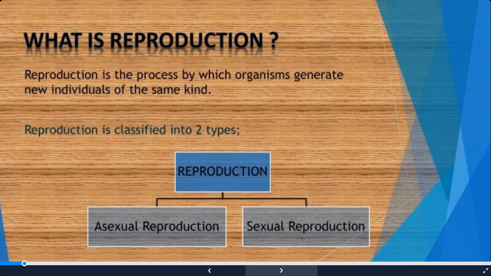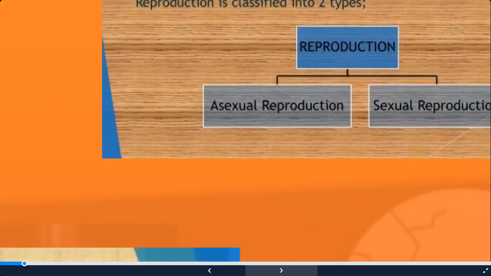Now, what is reproduction? Reproduction is the process by which organisms generate new individuals of the same kind. Reproduction is fundamentally classified into two types. It may either be asexual reproduction or sexual reproduction. Asexual reproduction basically takes place in lower plants and animals which have simple body design, whereas sexual reproduction takes place in higher, more complex and complicated organisms. So, we will go into detail of sexual and asexual reproduction one by one.